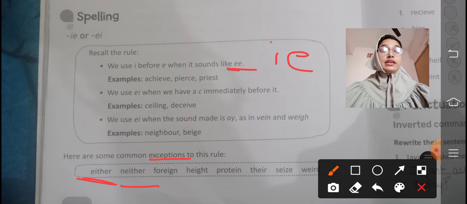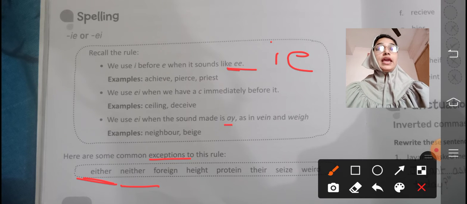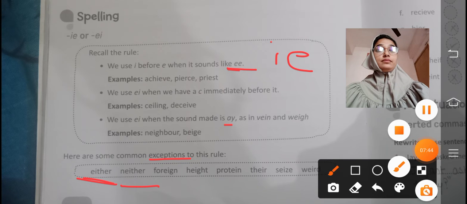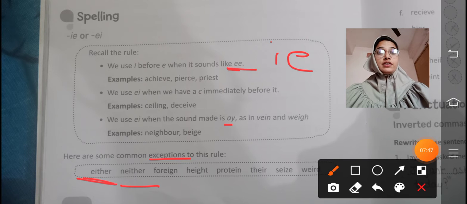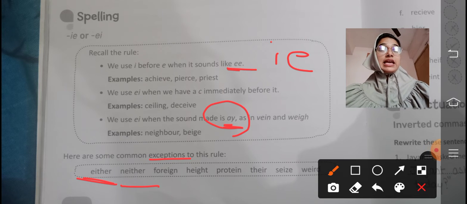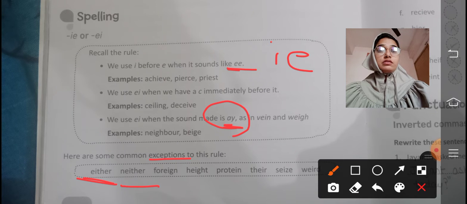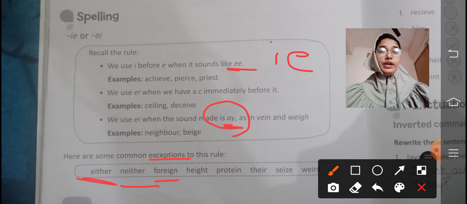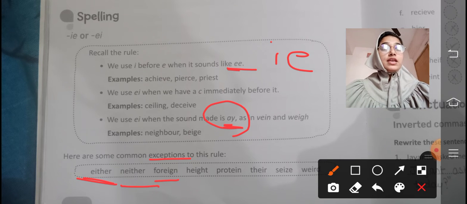Third is "foreign." Here it sounds like an AY sound, in which we use EI, but in "foreign" we used EI only. Okay, "height." In "height" we used EI. "Protein." Again we used EI.